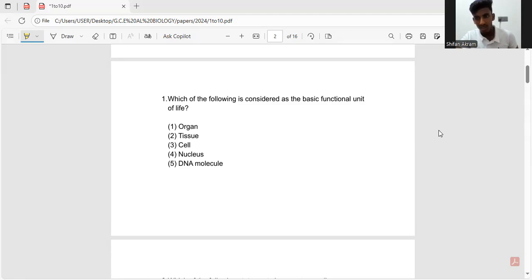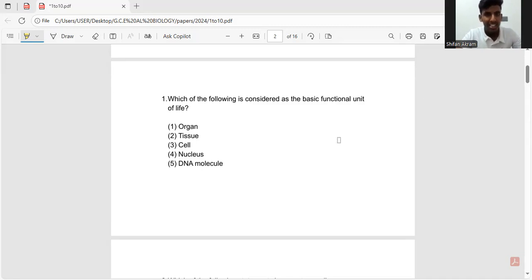Okay, guys, let's go through the first question. Which of the following is considered as the basic functional unit of life? This is one of the easiest questions to answer, but it is really good because it will help you build your confidence to do the rest of the 49 questions. Every year, they make the first question very easy to answer. But even so, some students mess up that question.